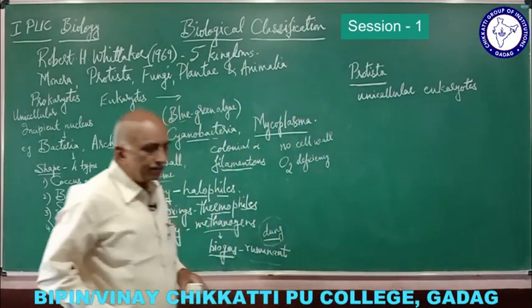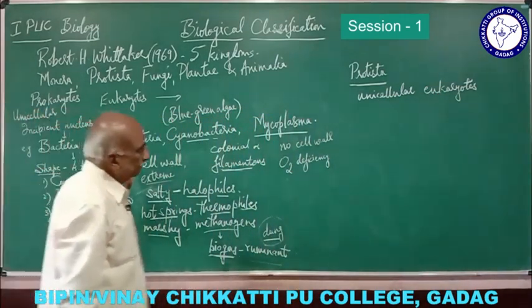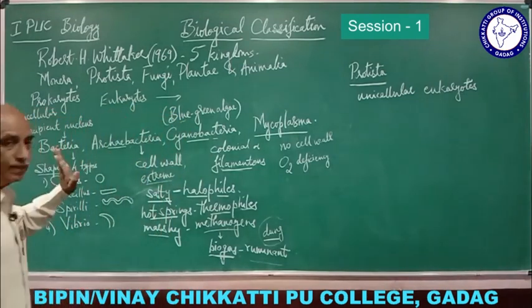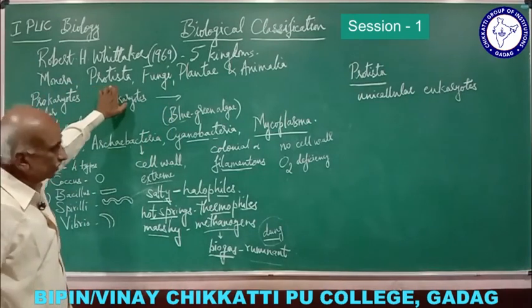The main difference here is between prokaryotes and eukaryotes. Both are unicellular: monera is unicellular, protista is also unicellular.